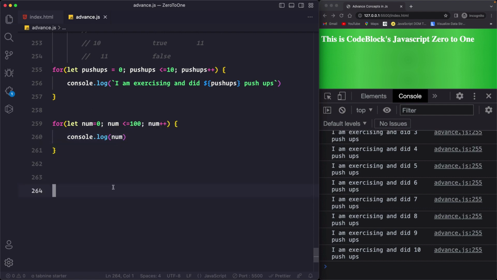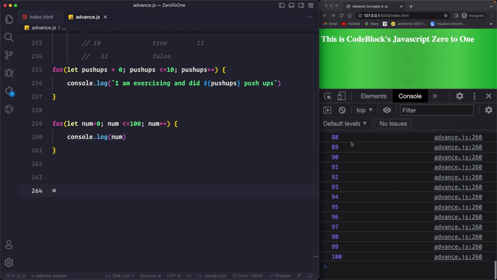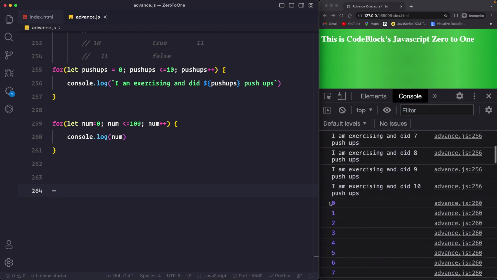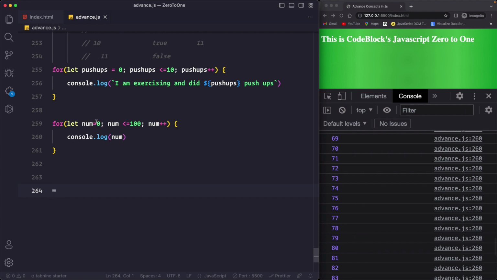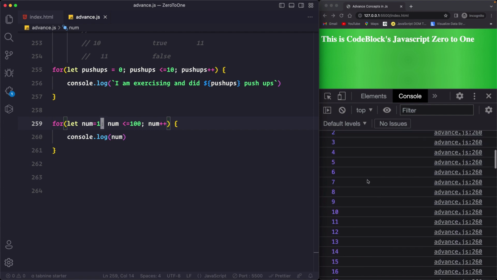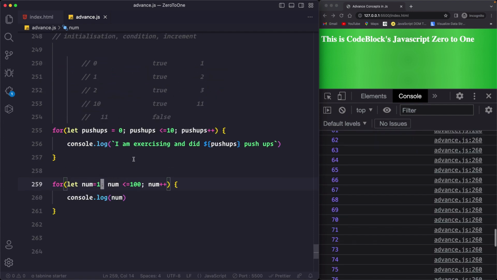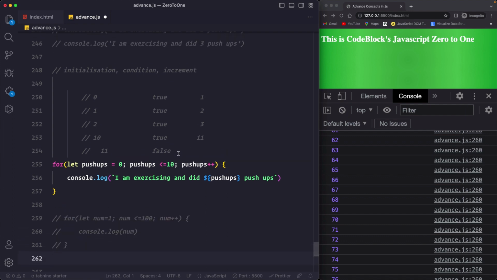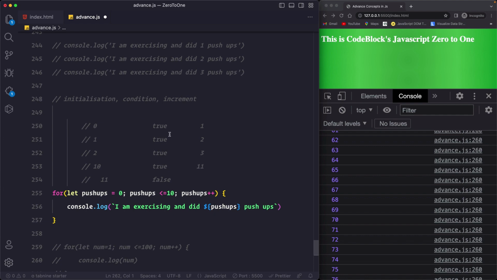And when you do this, we will get the output from 0 to 100. If you want 1 to 100, just initialize from 1. So now we will get from 1 to 100. So this is a very simple for loop. I know this is complete basics, so I tried to summarize all of them as easily as I could.